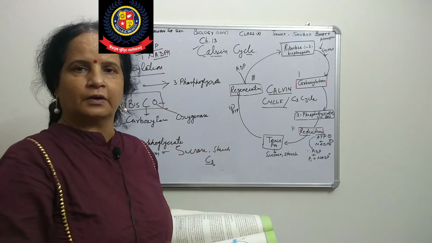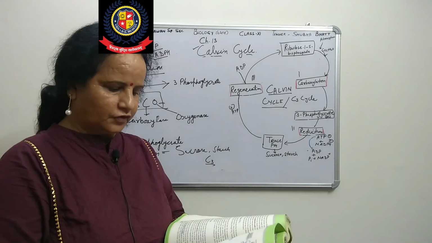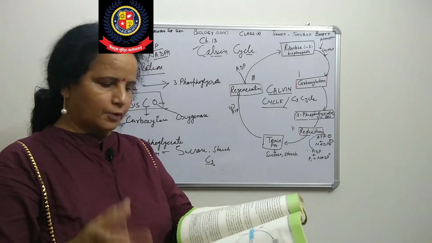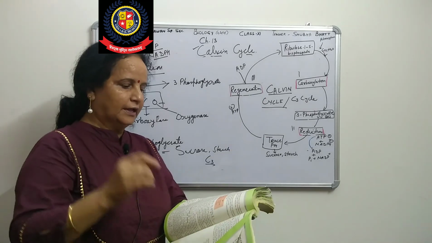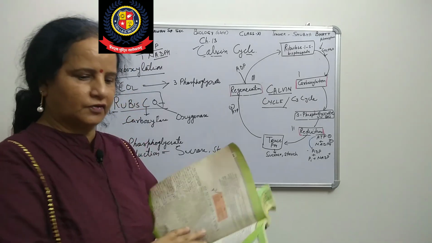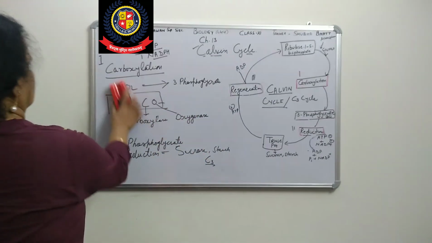So you have to write it in that way, and it's very easy to learn. In your book, carboxylation we have done, reduction we have done, regeneration we have done. In the last, the box is given, and I want to tell you about that box.